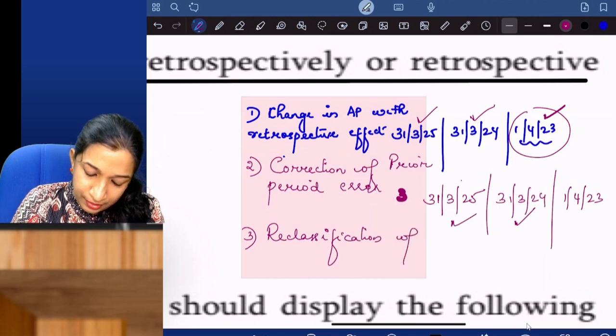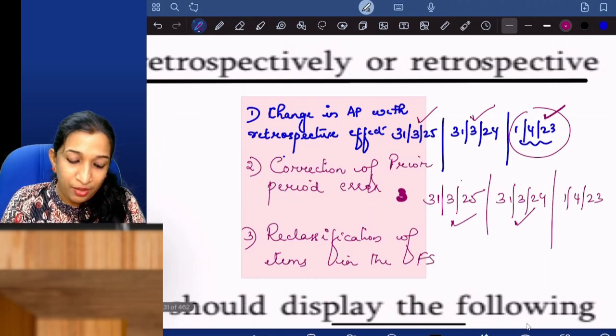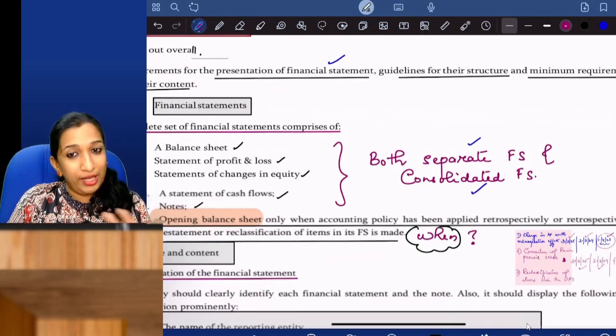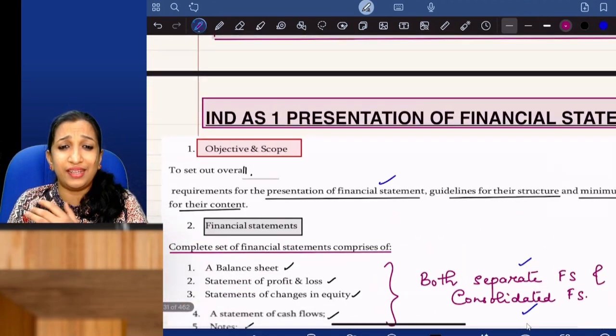Reclassification of items in the financial statements. So it's actually written. What are we discussing? We started in Ind AS 1. You read illustration 1, but where are we right now? I'm just starting with the theory.